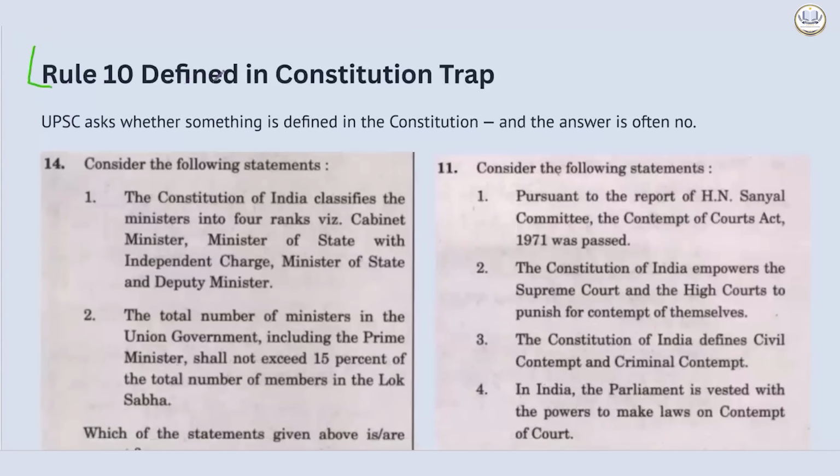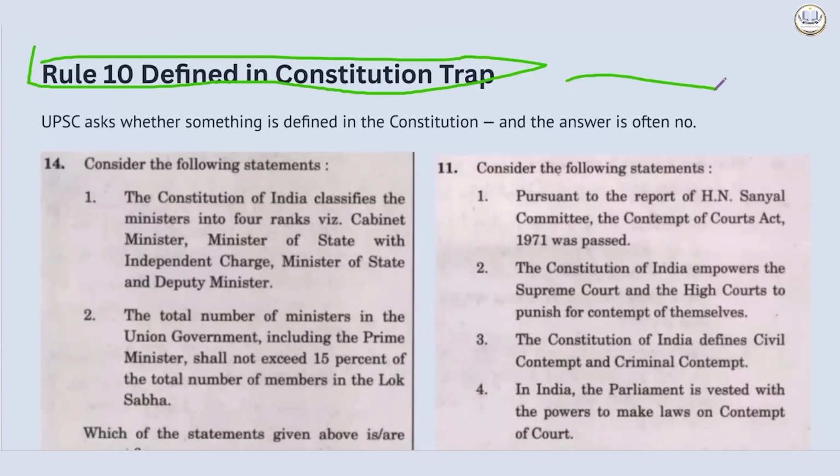Now let's see rule number 10, the defined-in-constitution trap. There are two things that you need to remember. Defined and mentioned are different. There is a huge probability that something can be mentioned, but defined is something that the Constitution has to define very clearly. Majority of the time, the word defined in the Constitution, if it is written in any statement, will be incorrect.